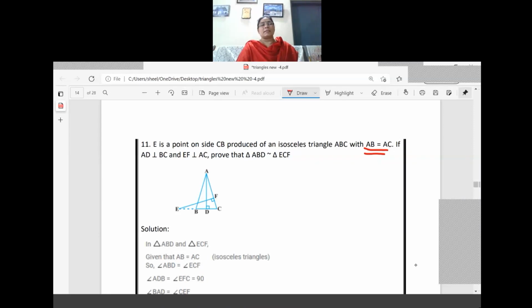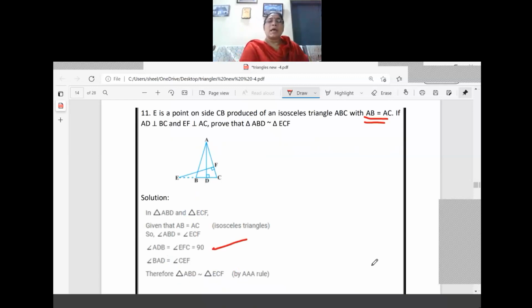Now let us see that in triangle ABD, already angle D is 90 degrees. What is the other 90 degrees? In ECF, if you check, F is the 90 degrees. So already we got D and F are 90 degrees, one angle, it is very clear. What is the second angle we want? That is B and C. AB equal to AC means angle B, angle C, both are equal by the isosceles triangle property, that is, the angles opposite to equal sides. So B and C are equal only.